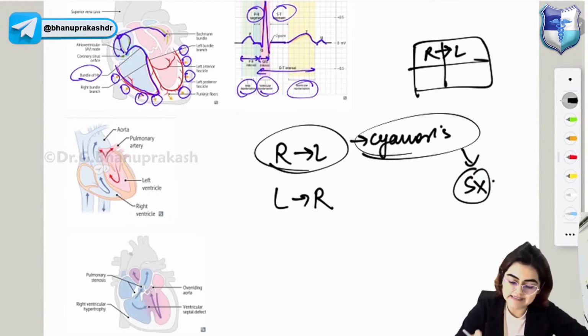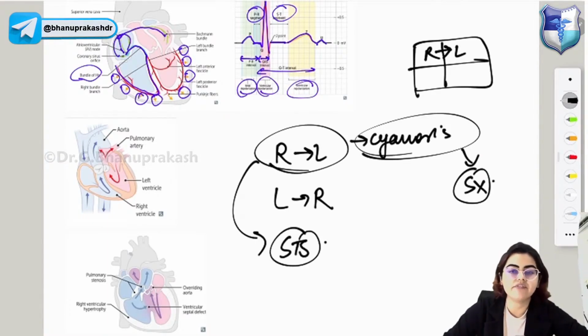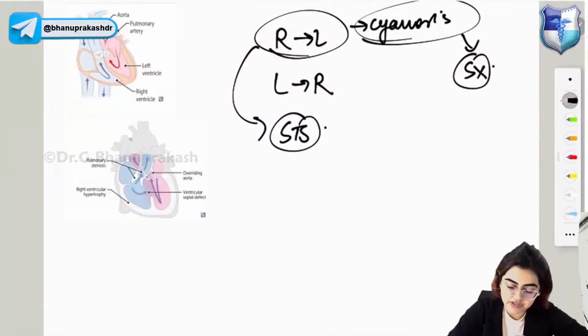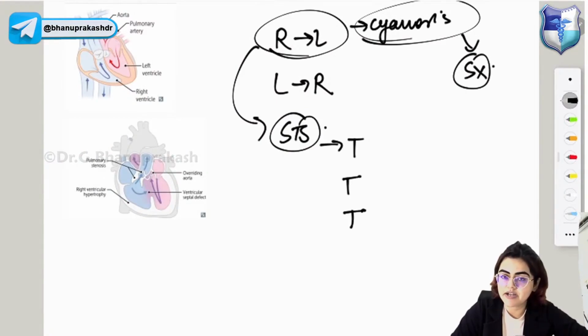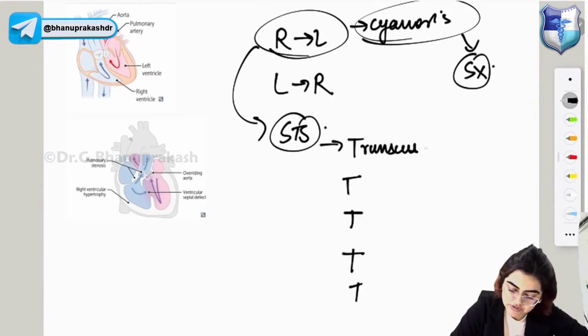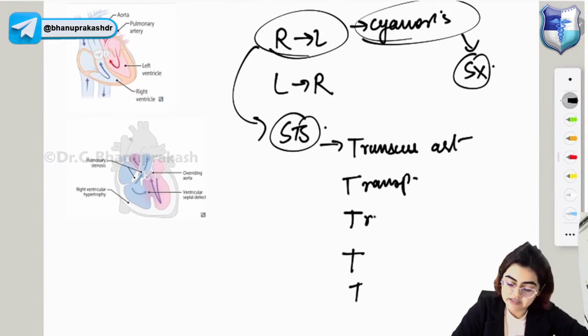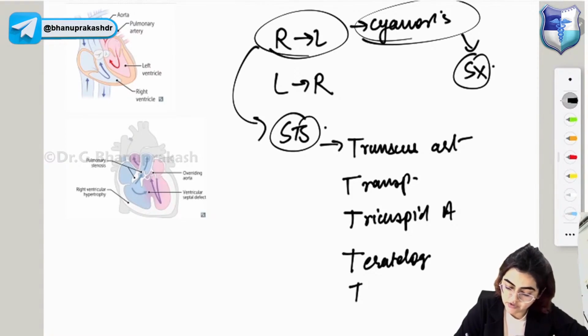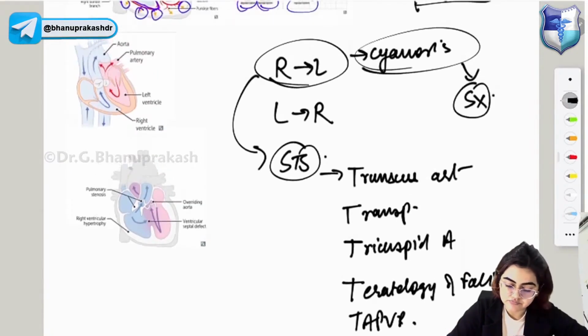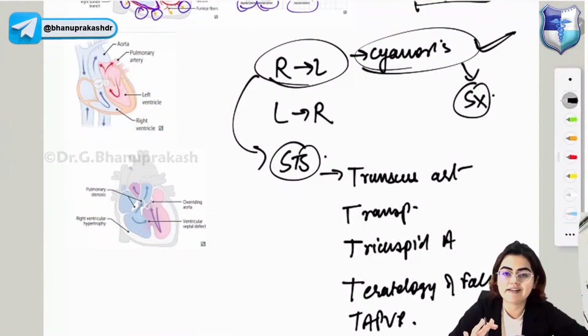Now the five T's will come under right to left shunting. What are the 5 T's? That is truncus arteriosus, transposition of great arteries, tricuspid atresia, tetralogy of Fallot, and TAPVR. Okay, so the 5 T's that come under congenital heart diseases include truncus arteriosus, transposition of great arteries, tricuspid atresia, tetralogy of Fallot, and TAPVR, which come under your cyanotic heart diseases or right to left shunting diseases.